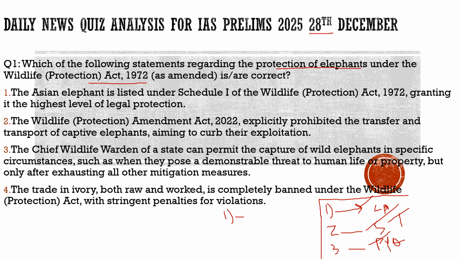So with this, you may ask me a question, sir, what was the need for bringing such a question in today's discussion? Why from nowhere have we brought a question on elephants? The answer to this question is directly from our news article today. Today's news article talked about the captive elephants. It basically focused on the captive elephants, the problems associated with them, and the recent amendment which the Ministry of Environment, Forests and Climate Change had brought. For example, they brought the captive elephant transfer or transport rules in March 2024.